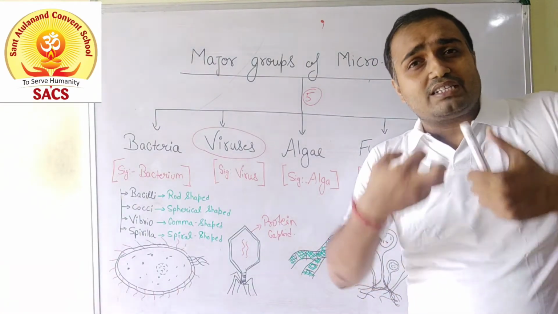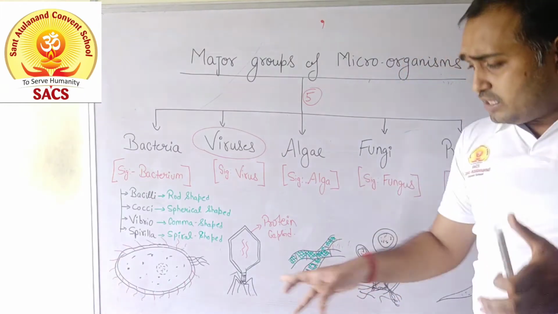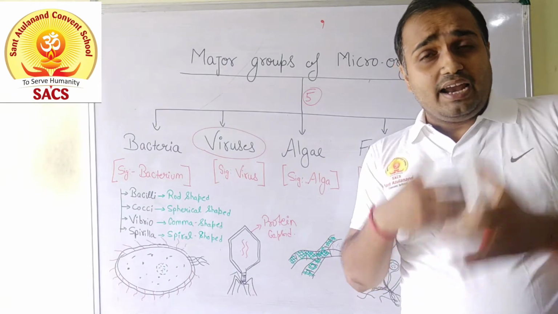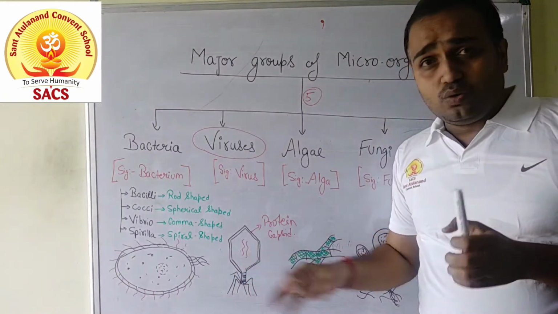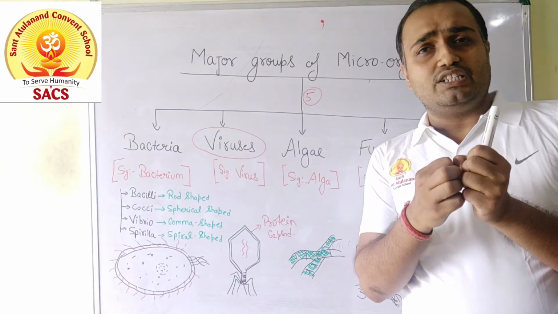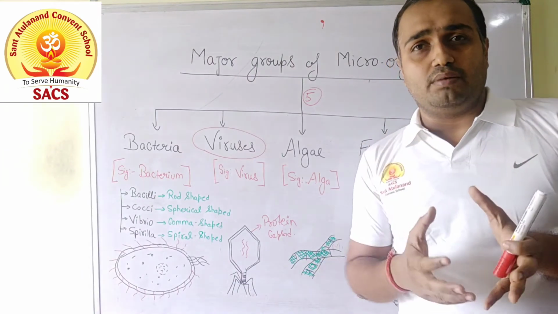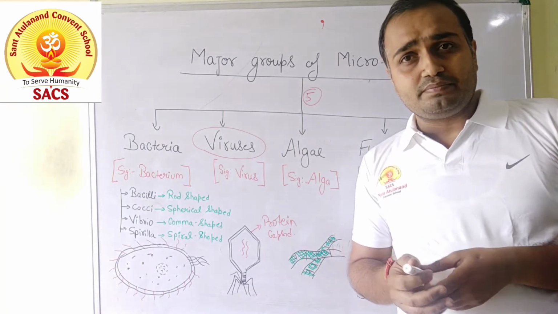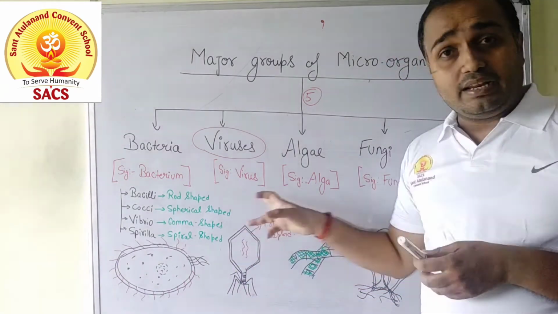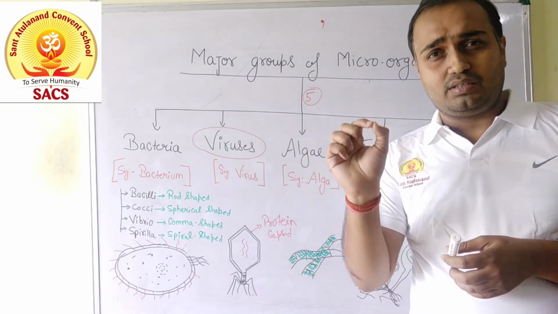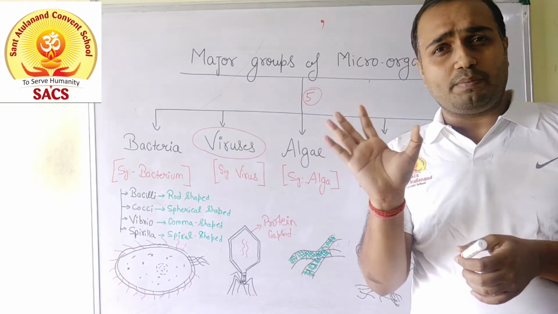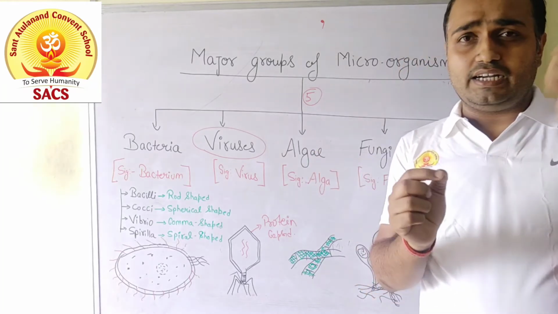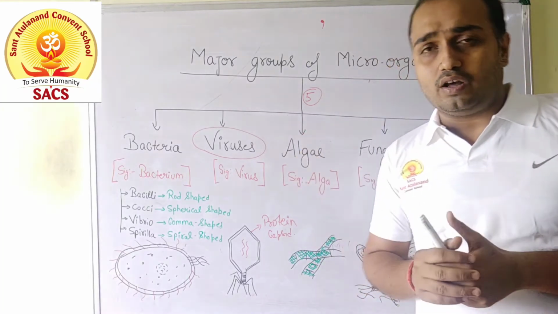Means whenever a virus takes entry inside our body, this virus injects this genome inside our cell, and this genome combines with our cell genome and increases their number, and after increasing the number, the person gets harmed. Okay, so viruses are very dangerous. And one thing that must be noted in your copy, that is viruses are neither living nor dead. They are just a connective link between the living and non-living organism.